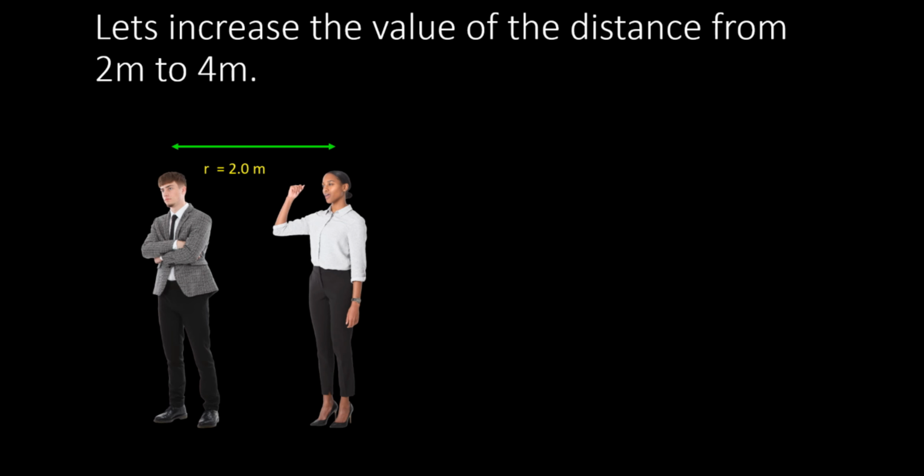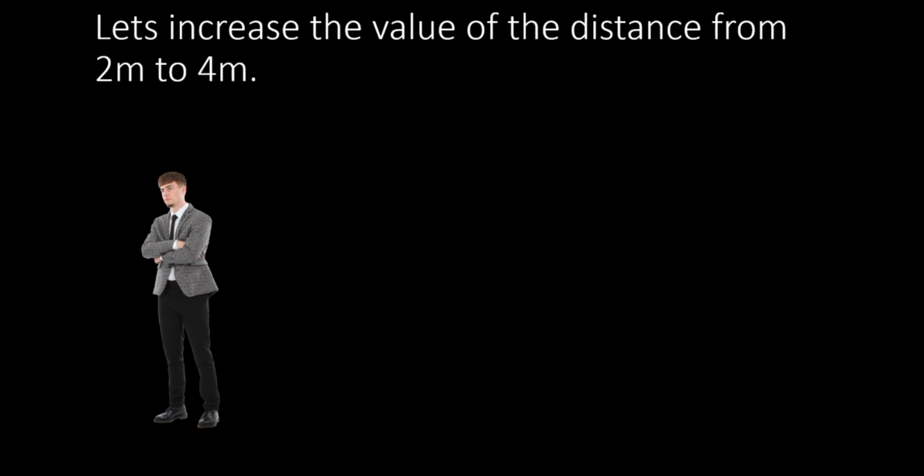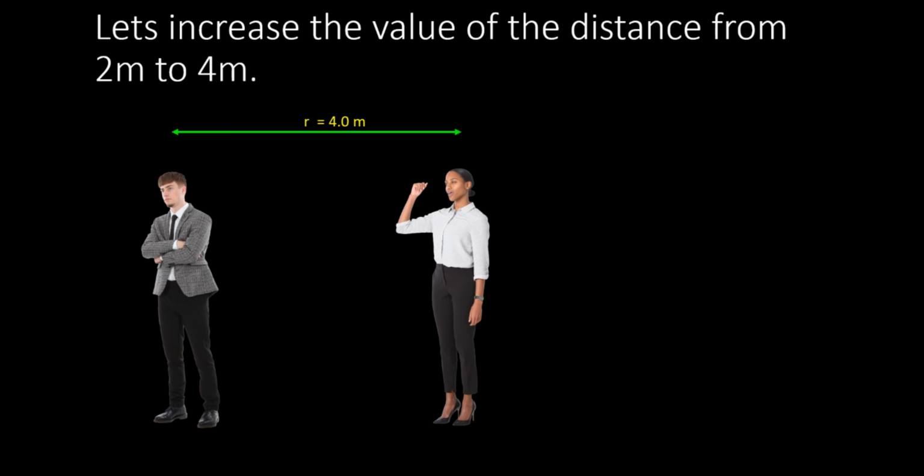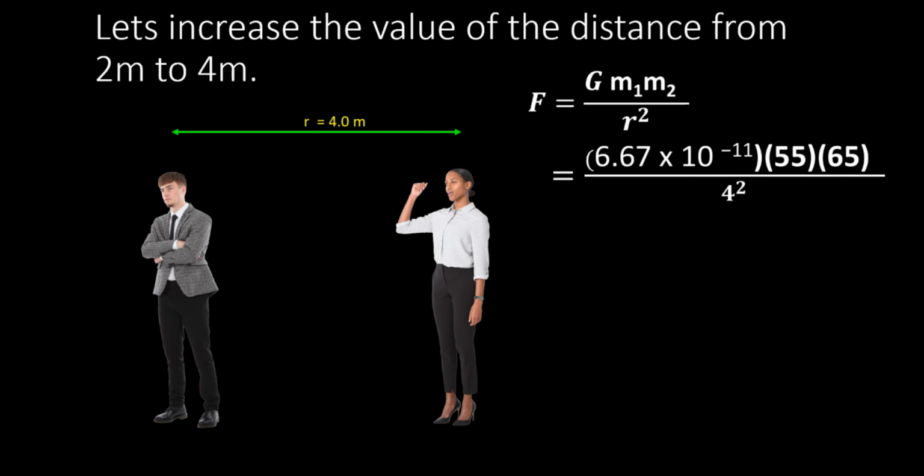Let's increase the value of the distance from 2 meter to 4 meter. F equal to G M1 M2 divided by R squared. We substitute the formula. G is 6.67 times 10 power of negative 11, M1 is 55, M2 is 65, and R is 4.